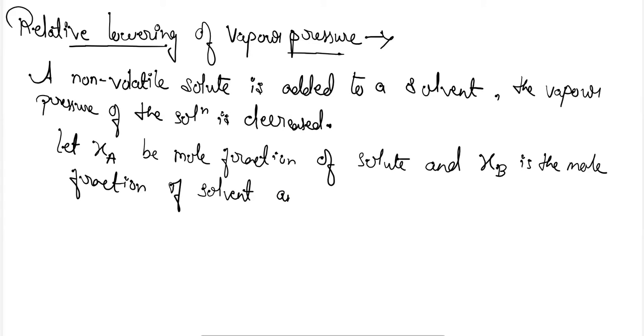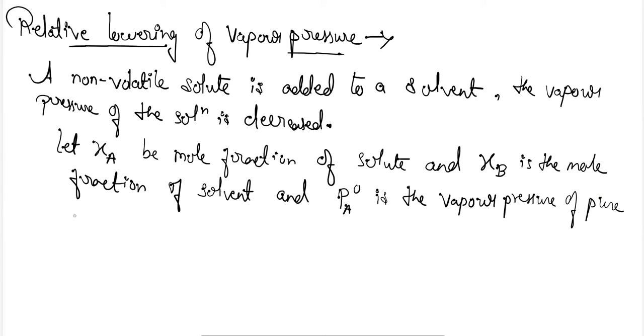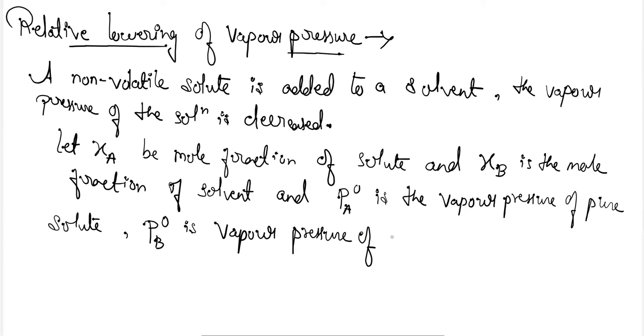And PA naught is the vapor pressure of pure solute, and PB naught is the vapor pressure of pure solvent.